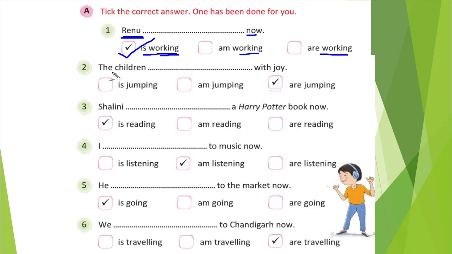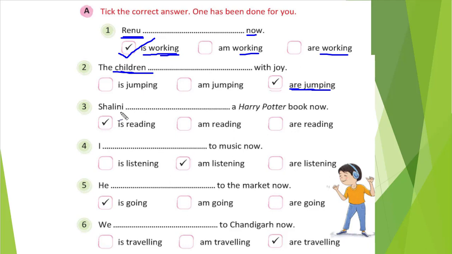Okay. You can see the second one. The children blank space with joy. The children, that is plural. So whenever plural is there, we will use are. So are jumping, verb with ing, are jumping. That is the answer. Shalini blank space a Harry Potter book now. So book, it is reading, right?